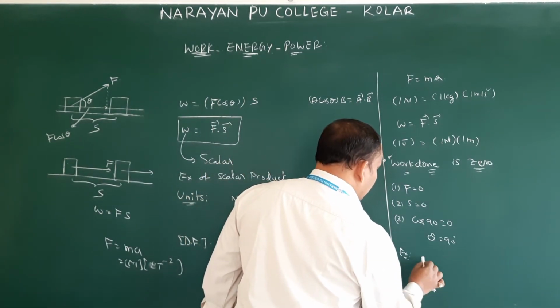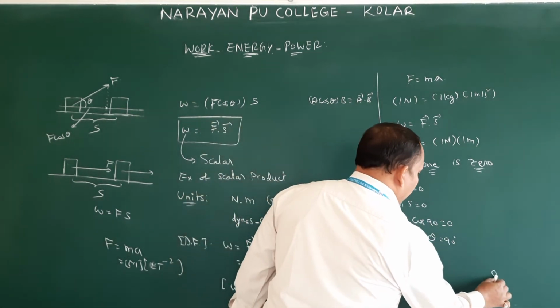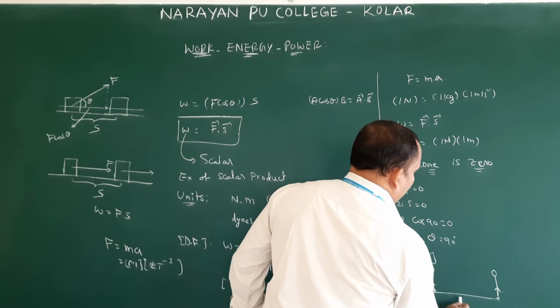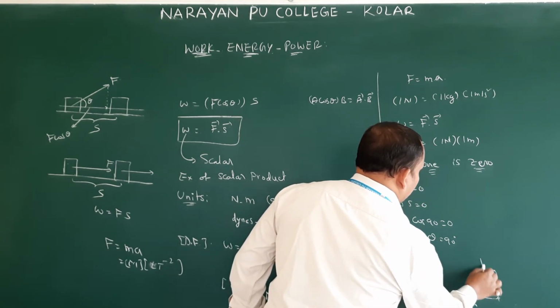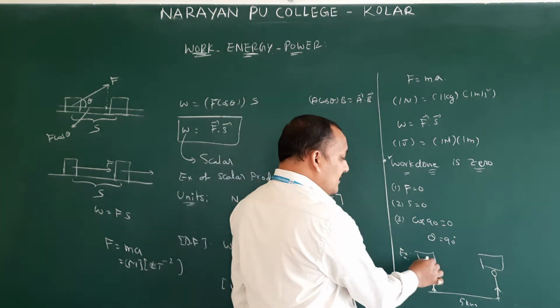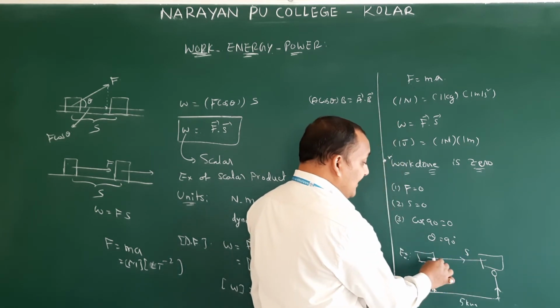He brings it up to your home, which is 5 kilometers. Then the box has moved from here to here. This is the displacement. The gravitational force acts downward.